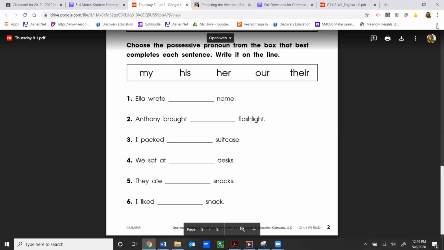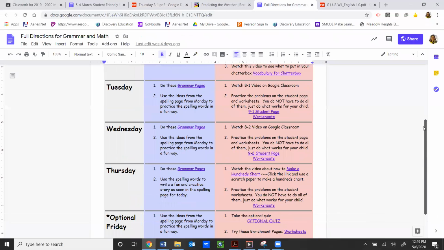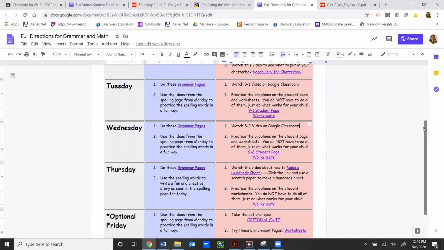Now, what you'll find on the directions for the grammar and spelling is that it says to use the spelling words to write a fun and creative story, as seen in the spelling page from today. That was mistyped. It should be from Monday, but instead of trying to write it in a fun, creative way, I'd like you to try to write your own spelling story. You could also, in addition to that, write it in a fun, creative way.